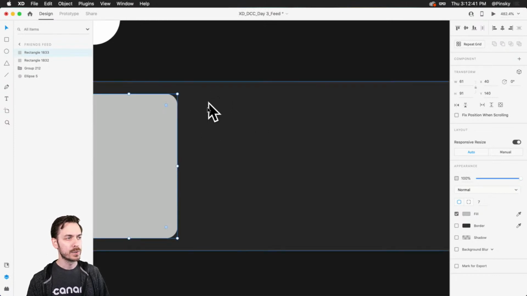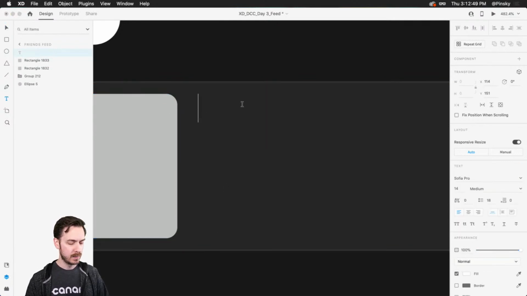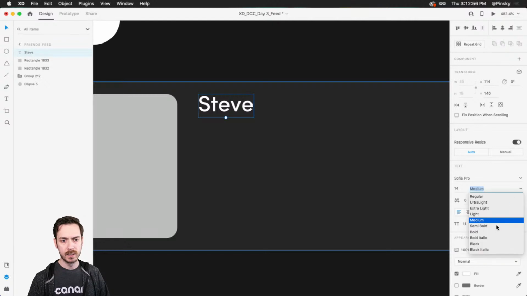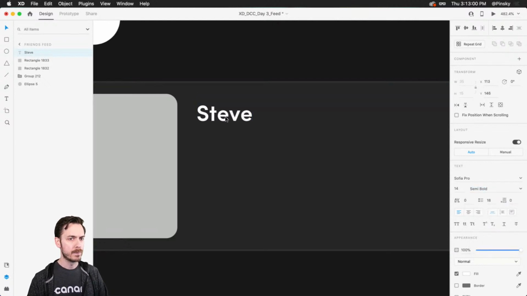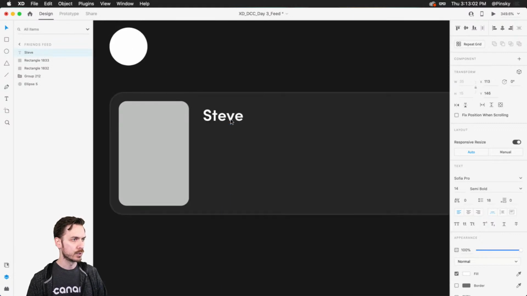All right, now over to the right, we want some additional information about our users. So what I'm going to do is grab my text tool, shortcut key T, and click. And we're going to just start with a name. I'm looking in the chat. I see Steve, so I'm going to put Steve. And I want this a little bit bolder. I don't want it too bold because then it might be a bit distracting, but somewhere right about there, 14 pixels looks like it could work.